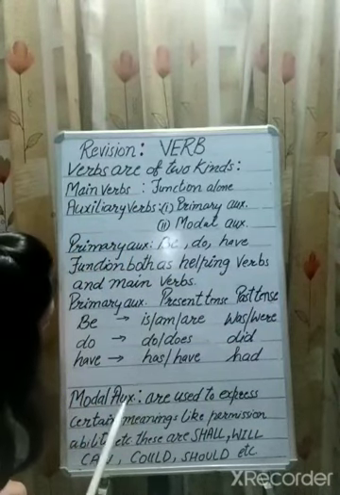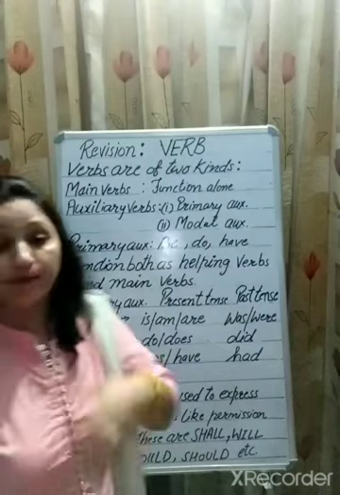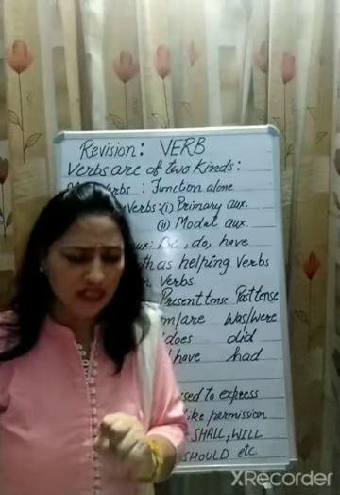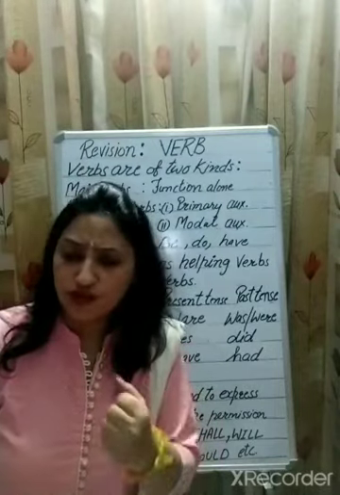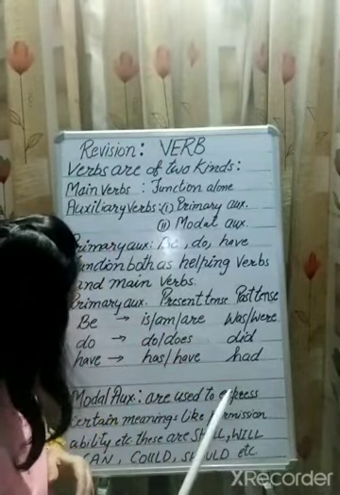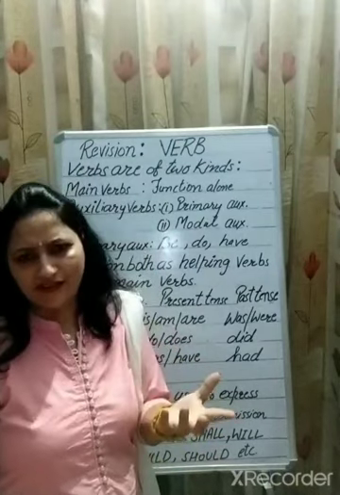Next we have the modal auxiliaries. Modal auxiliaries are used to express certain meanings like permission and ability, and they are also used to express future tense, like shall, will, can, could, etc.